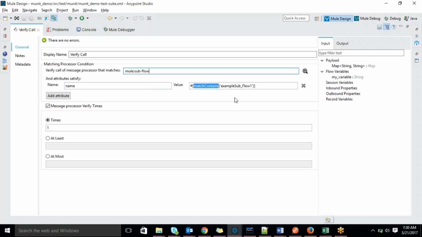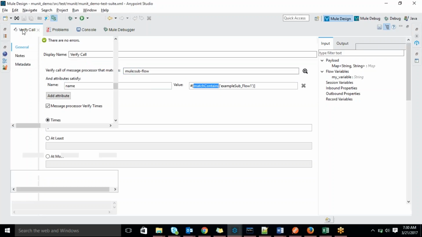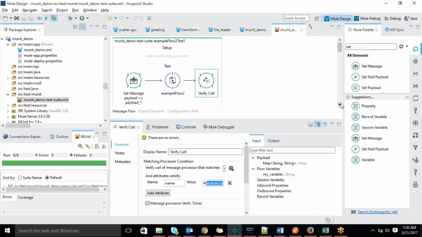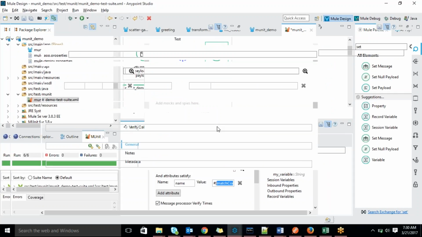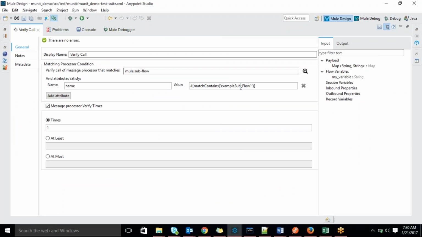Okay, so then you have to use it. In my case I have to call examples of flow 1, right? So that's why I kept it like this here. There is a match contains examples of flow 1.